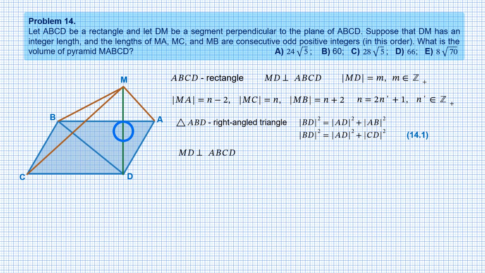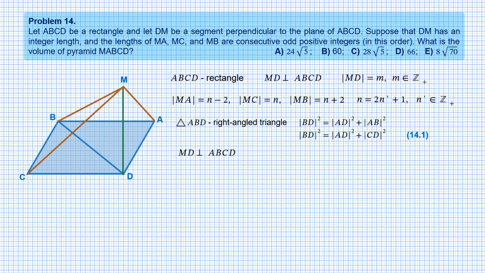Since MD is perpendicular to the plane ABCD, it is perpendicular to any line in this plane. In particular, MD is perpendicular to DA, DC, and DB.